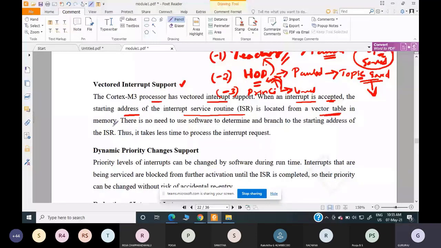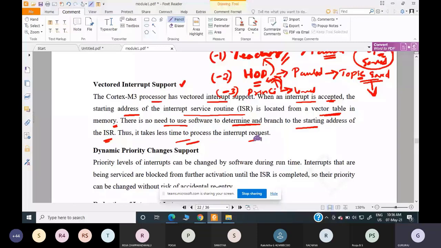So there is no need to use software to determine and branch to the starting address of the ISR. Thus it takes less time to process the interrupt request. So this is vectored support. So what do you mean by this?